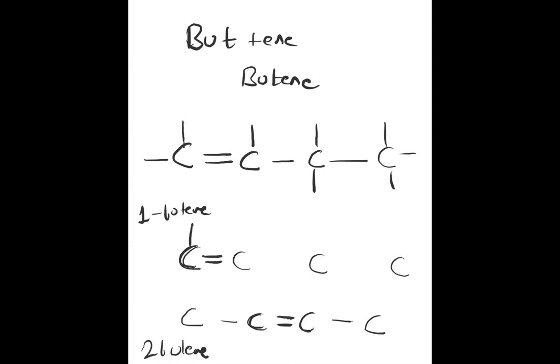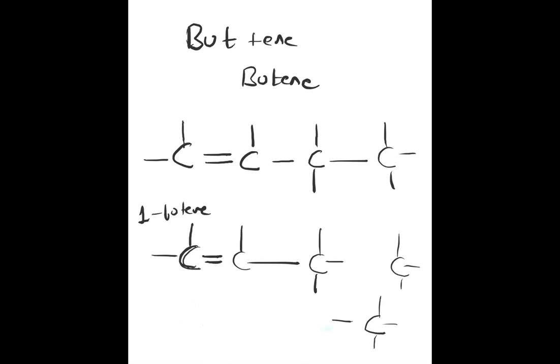But anyway, other things you can draw. 1, 2, 3, 4. Whatever it is, I am not going in depth. So at least 1-butene you draw. And you can show the hydrogen also. So basically 4 carbons and 8 hydrogens will be there.